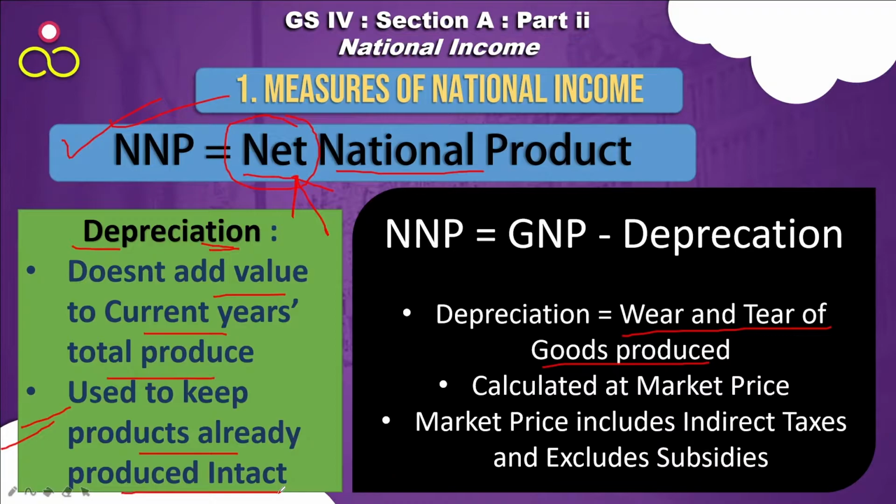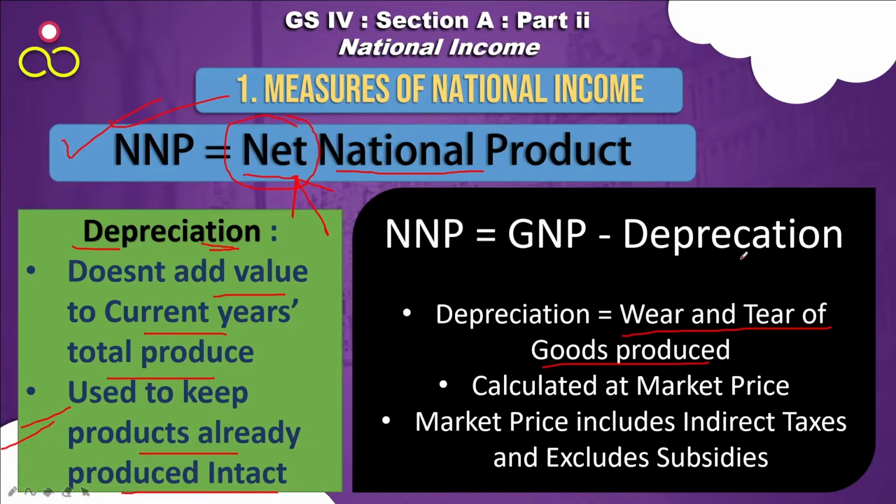One car which was 10 lakh rupees, its value is already counted in that year. In the next year, whatever servicing cost is incurred, because the car has lost its value, that doesn't add to this year's produce. It's just that servicing is done to keep that previous year's product intact and running.